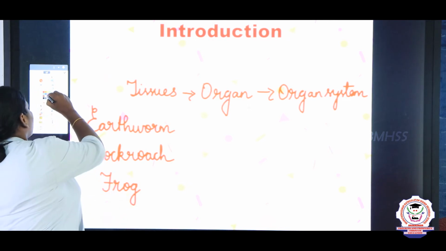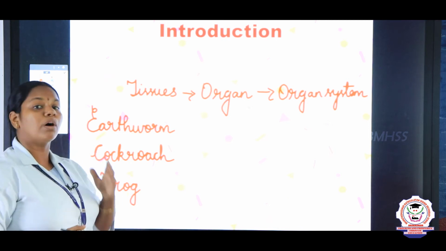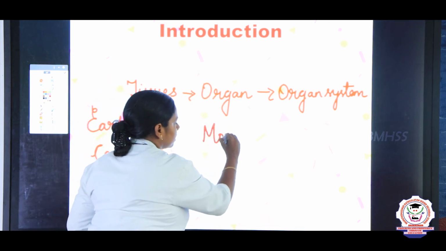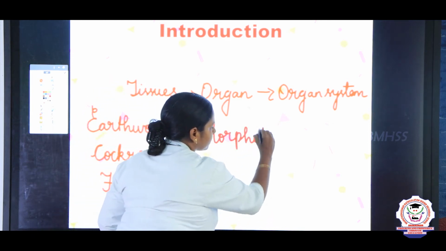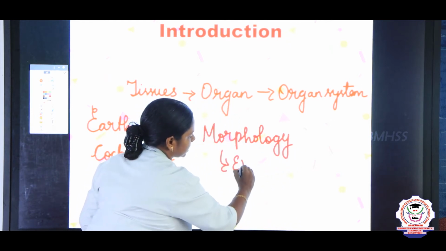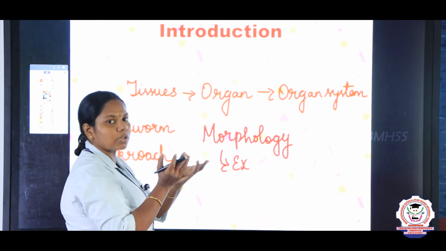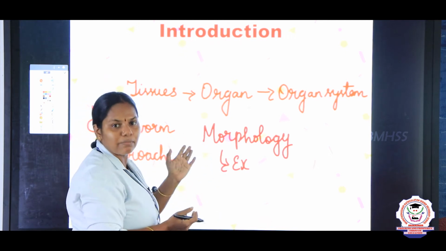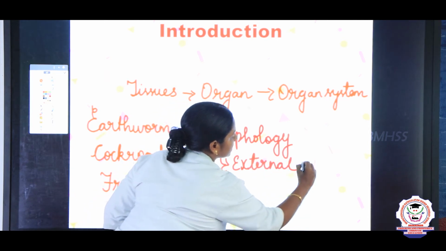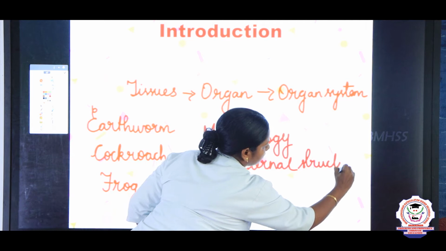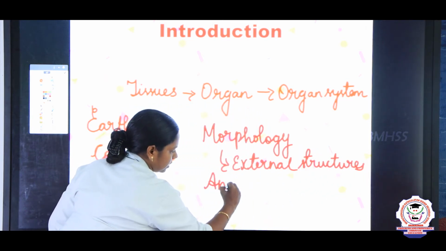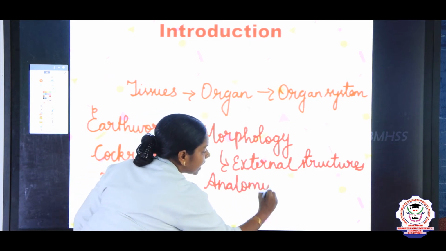And next we are going to see what we mean by morphology and what we mean by anatomy. What is morphology, children? Morphology is the study of external characters. If you just look, all the physical things you see, that is morphology. So the study of external structures, we say it as morphology. Next one is anatomy. Anatomy is the study of internal organs.